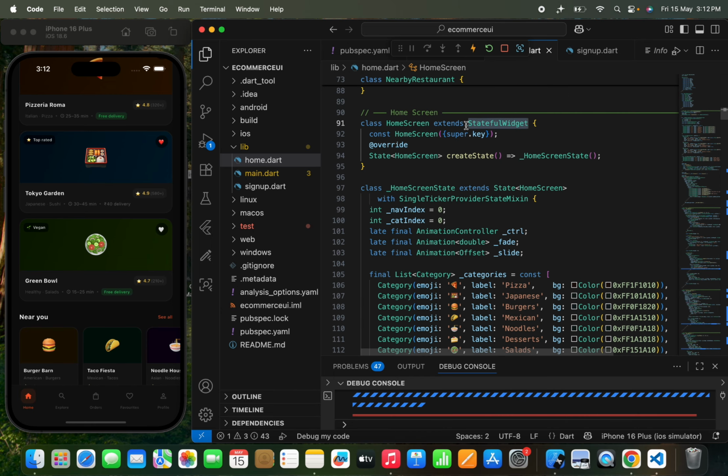Now there are two things, stateful widget and stateless widget. I can't tell you about these things in much detail right now in this video. The course is there for you to learn everything about Flutter.